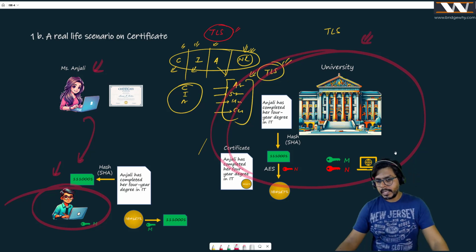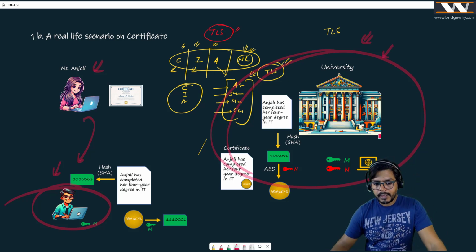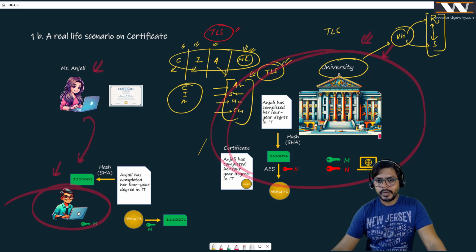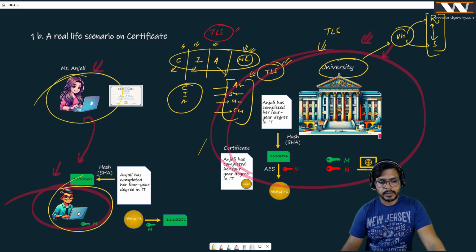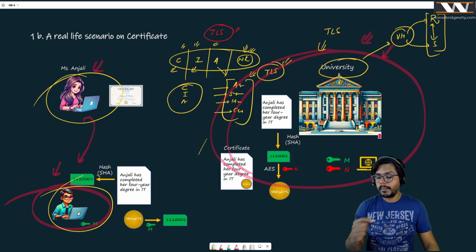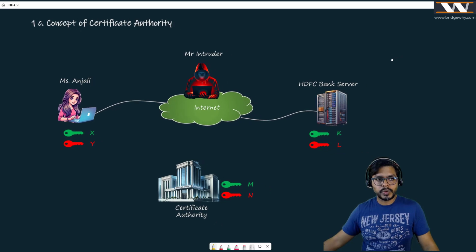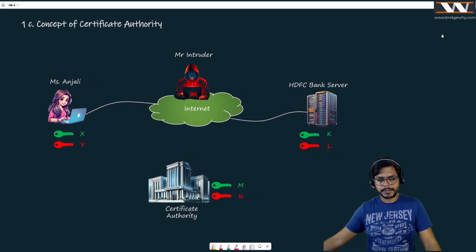Okay. Having said that, just keep this in your mind. Now the university is playing the same role as the village headman. The village headman was also certifying that here is Rahul, he's a good guy, and here is the supplier, he's a good guy. Now Rahul and the supplier have a good understanding that they both are good and can do business, right? Here also, the university granting the certificate is actually creating trust between Anjali and Rahul. Now I am going to formally introduce the certificate authority and how it is doing its bit in this complete communication.